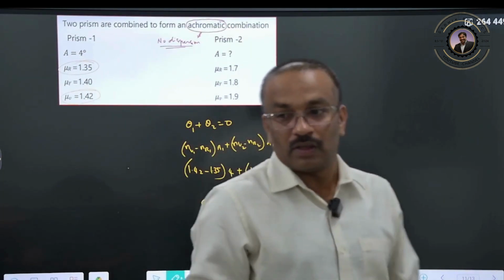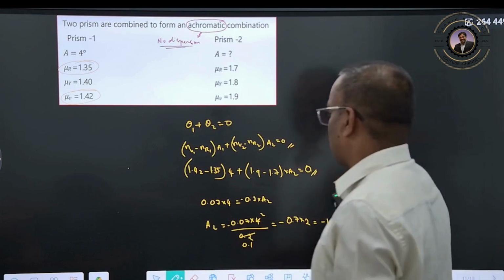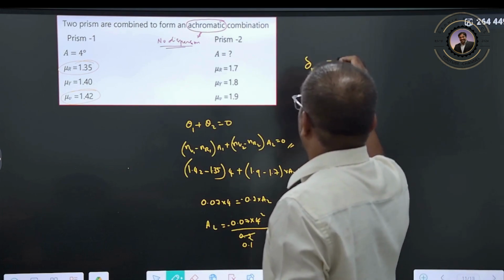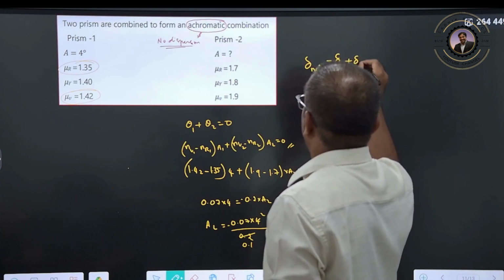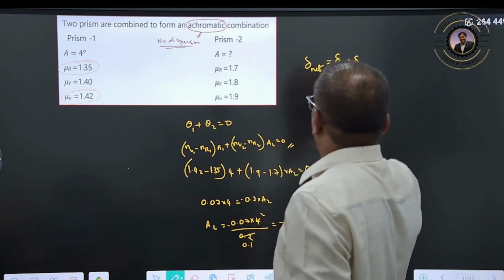Clear? But in this also one more question can be asked: what should be the net deviation? Net deviation, deviation due to 1 plus deviation due to 2, you can rewrite it. What is the deviation formula?